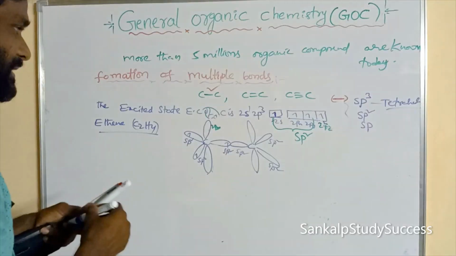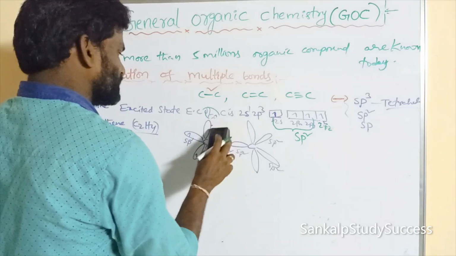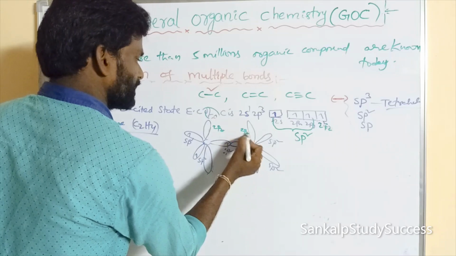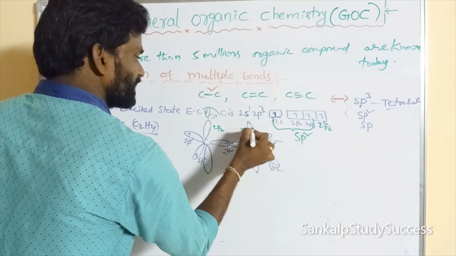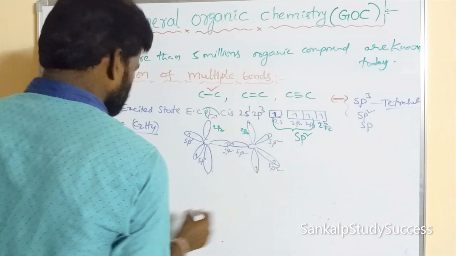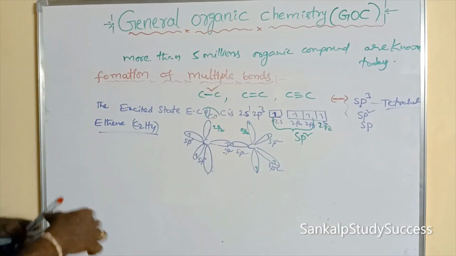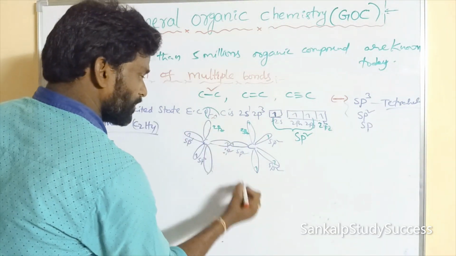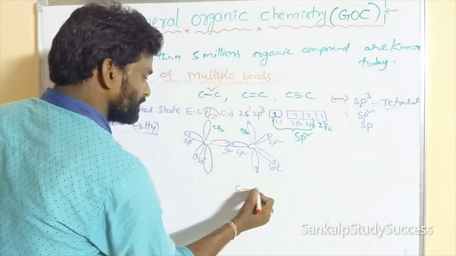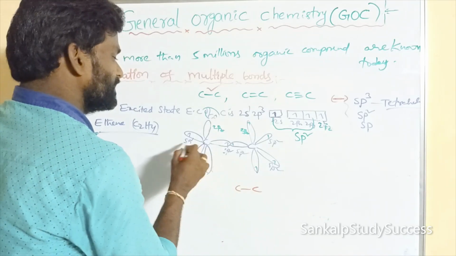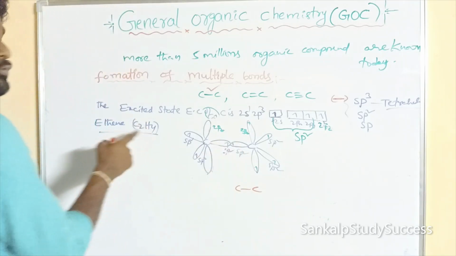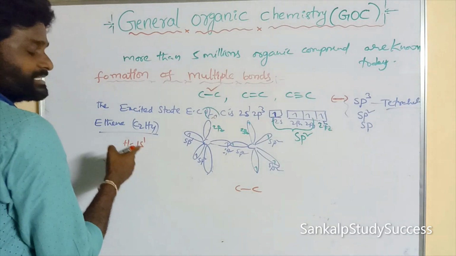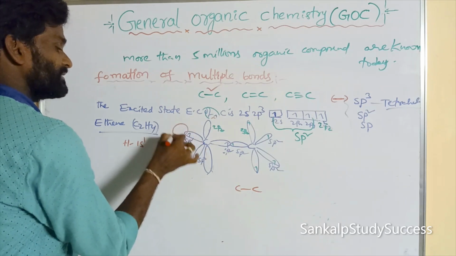This is the 2pz orbital, and this is also 2pz, containing unpaired electrons. These two sp2 orbitals undergo end-on-end overlapping, and end-on-end overlapping gives a sigma bond, the C-C sigma bond. Here how many hydrogens are there? 4 hydrogens. What is the electronic configuration of hydrogen? 1s1. What is the shape? Spherical. This is for one hydrogen.